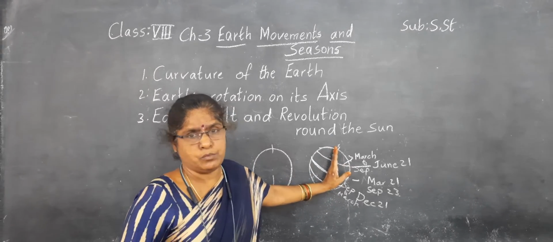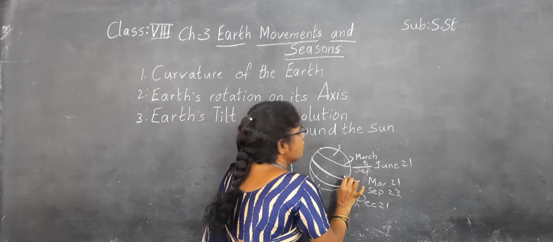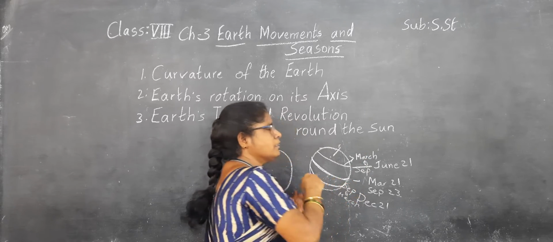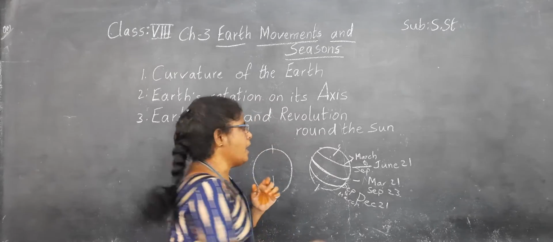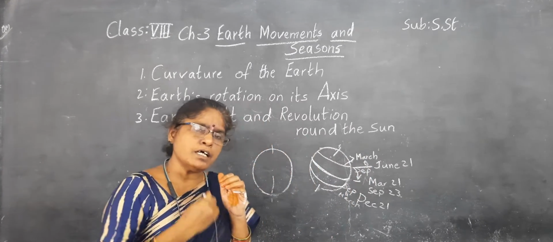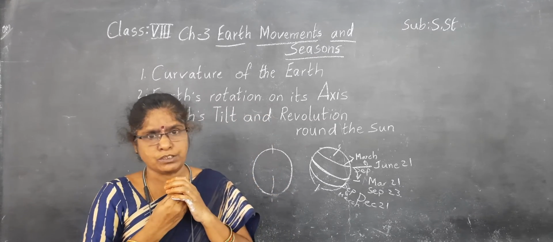From December, the sun moves towards the north side, and from March the sun rays fall towards the south side.